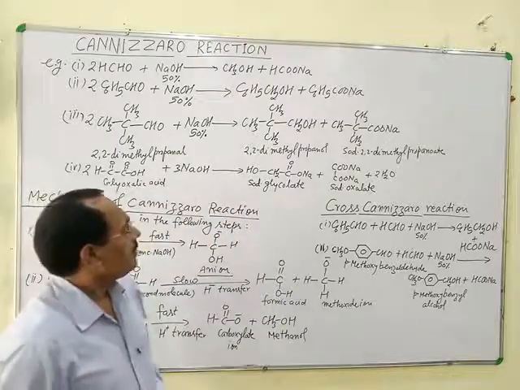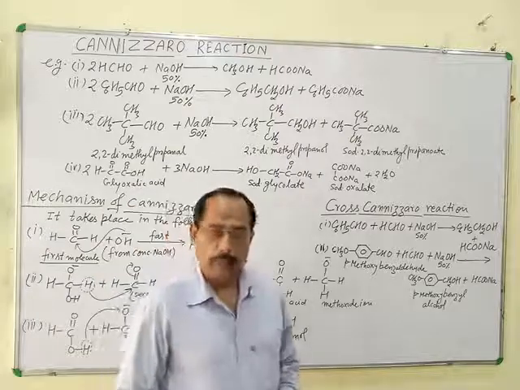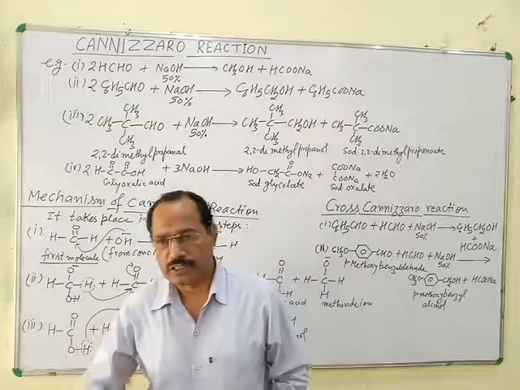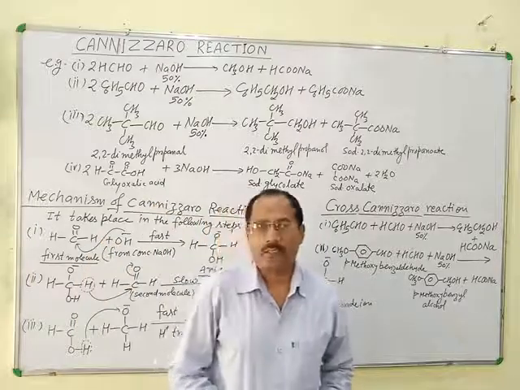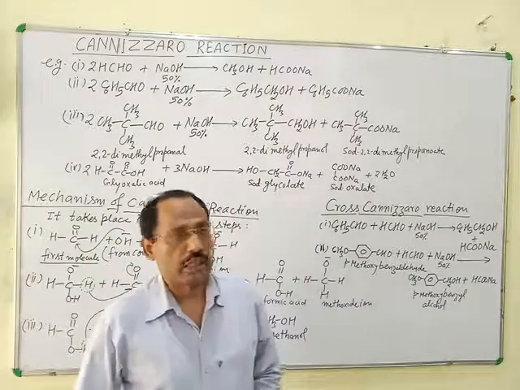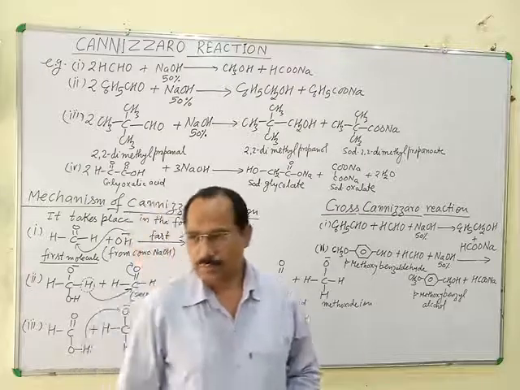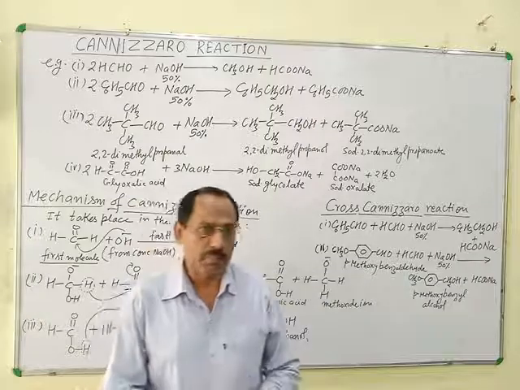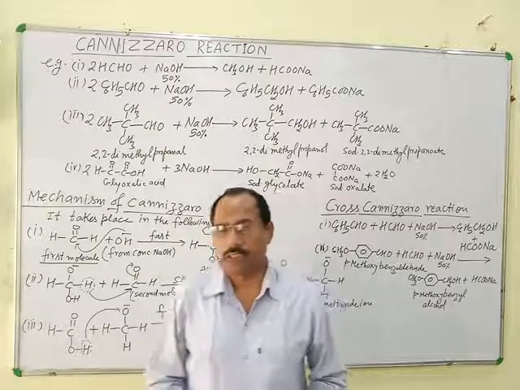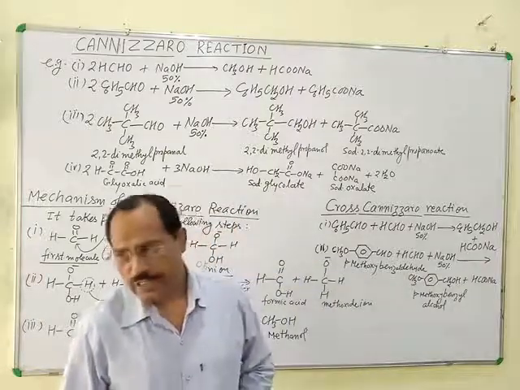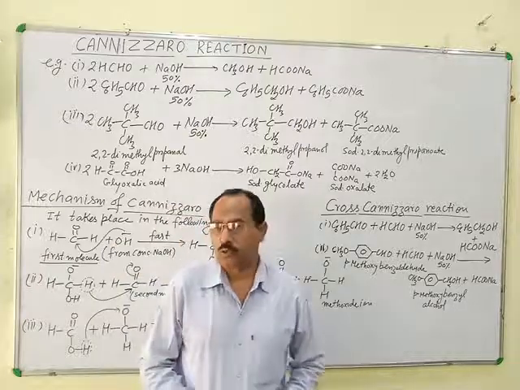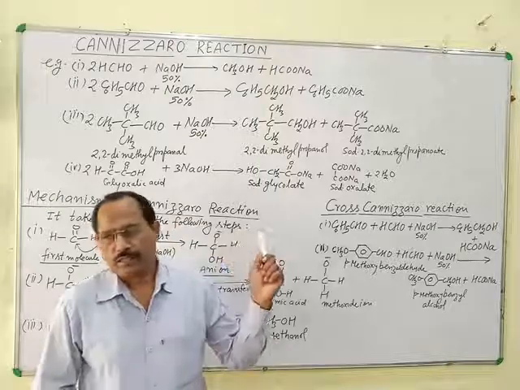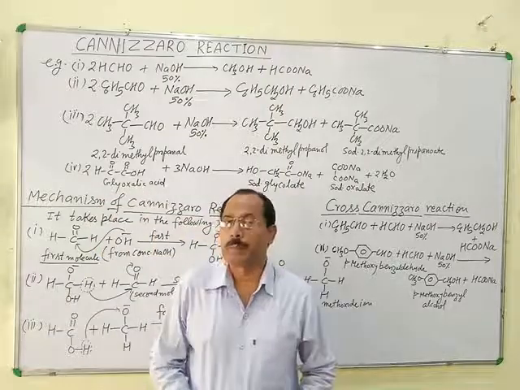This reaction is a type of disproportionation reaction. Which type of reaction is this? This is a type of disproportionation reaction. Disproportionation means self-oxidation reduction. When the same compound undergoes oxidation as well as reduction reaction, then this type of reaction is known as disproportionation reaction. So Cannizzaro reaction is the best example of disproportionation reaction.